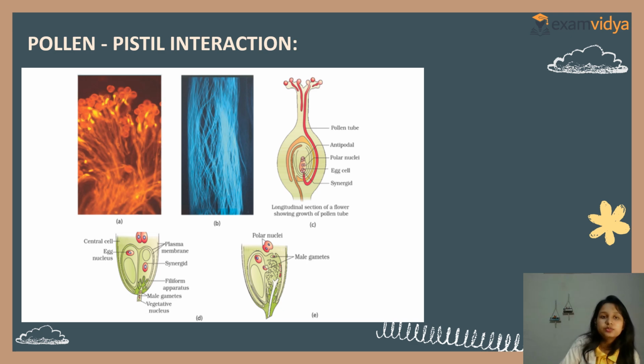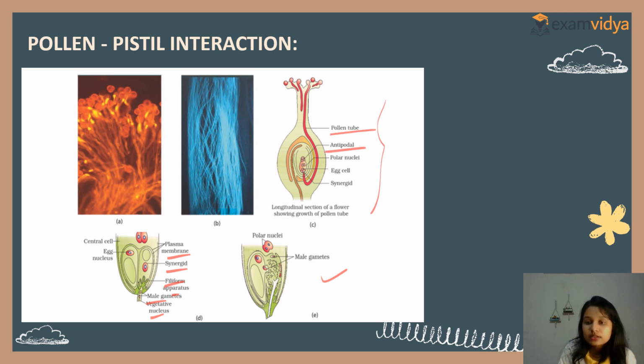Now, this is pollen-pistil interaction. See, this is all plasma membrane, filiform apparatus, something like that. Male gametes, vegetative nucleus. This is the male gametes. And this is all about pollen-pistil. See, pollen tube, antipodal cells, polar nuclei, egg and synergids.